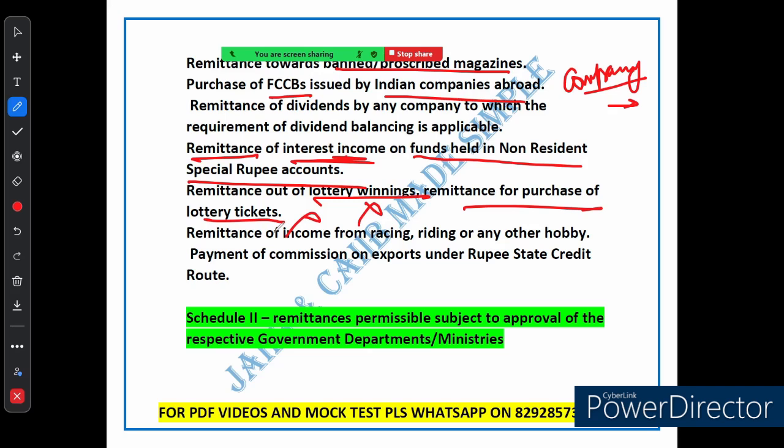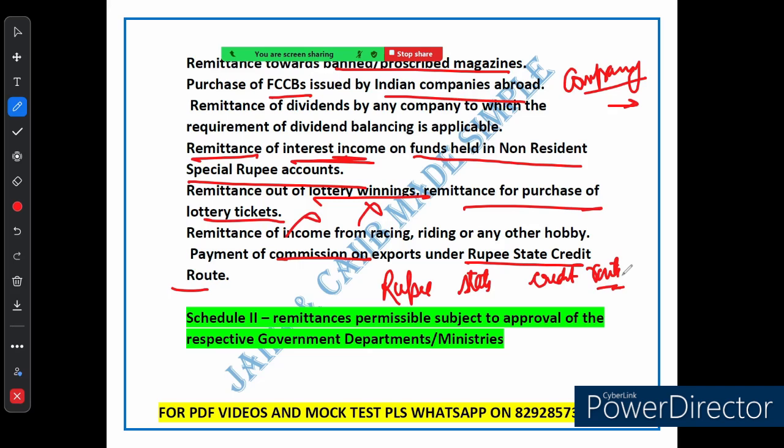Now the next is export commission and credit route. Let's talk about this. So you are not allowed to send money as commission on export under what is called the rupee state credit route. You see there written rupee state credit route. So you are not allowed to send money as commission on an export under the rupee state credit route. This is a specific financial arrangement that has its own set of rules.